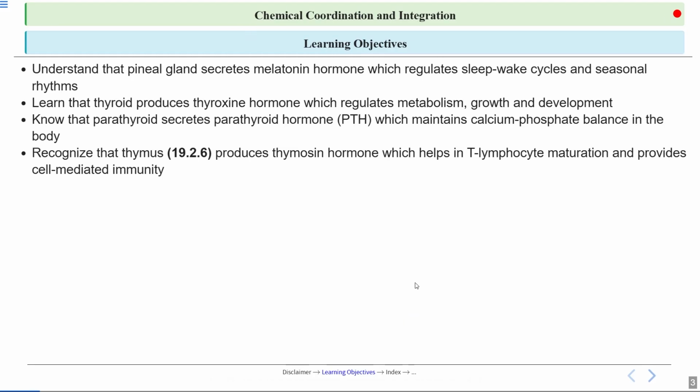We will understand how the pineal gland secretes melatonin, which is a hormone, and how it regulates the sleep-wake cycle and seasonal rhythms. Then we will learn about the thyroid gland, which produces thyroxine hormone, which helps in regulating metabolism, growth, and development. Then we will also discuss the parathyroid gland, which secretes parathyroid hormone, and how it helps in maintaining calcium phosphate balance in the body. Then we will also learn about the thymus gland, which produces thymosin, a hormone which helps in regulating T lymphocyte maturation as well as provides cell-mediated immunity.